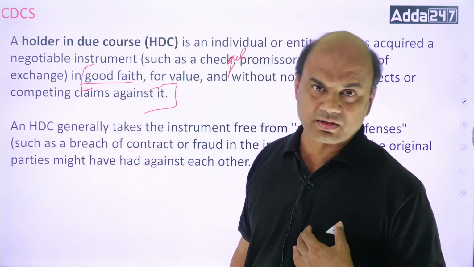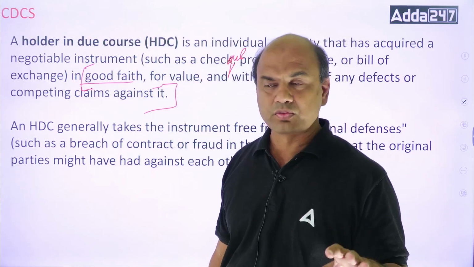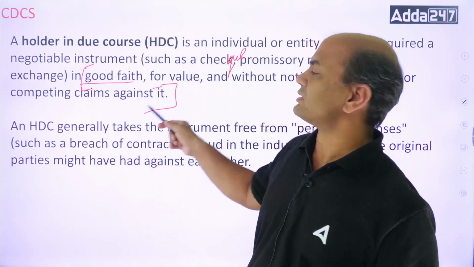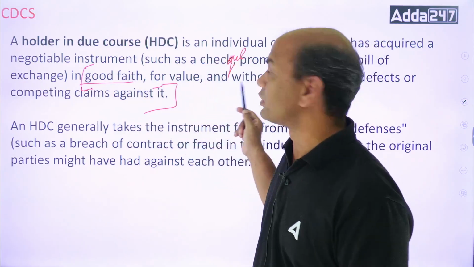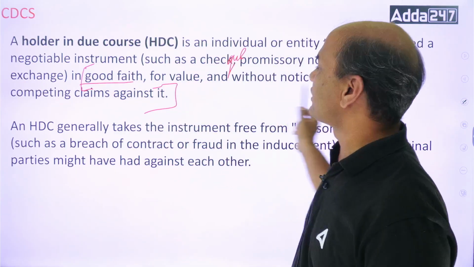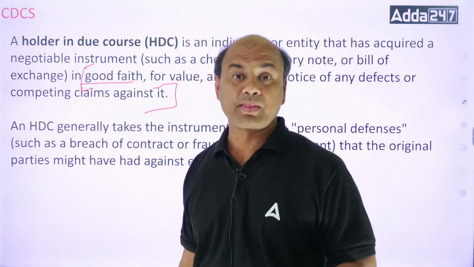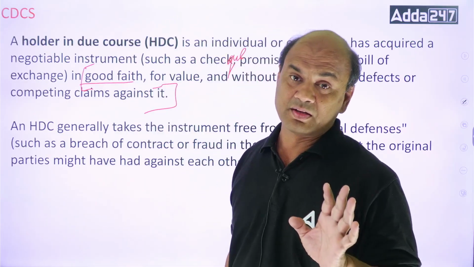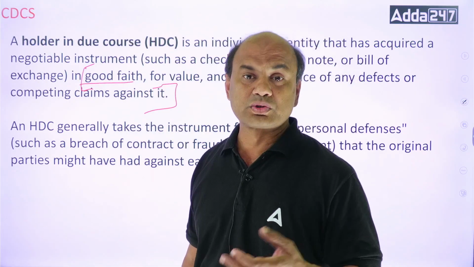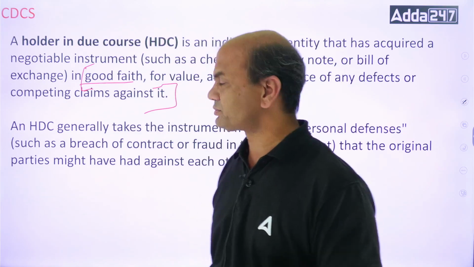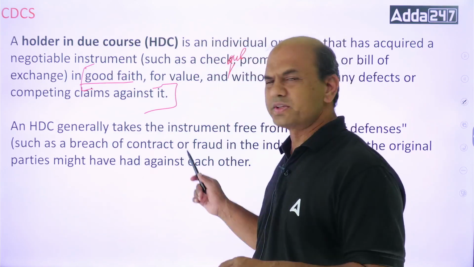This is known as the concept of due course. When the receiver does not know any of these facts and acts with these two elements, good faith and value, and does not know about any defect or competing claims. Very important point. Now there are various rules to this. Let's first cover this part.